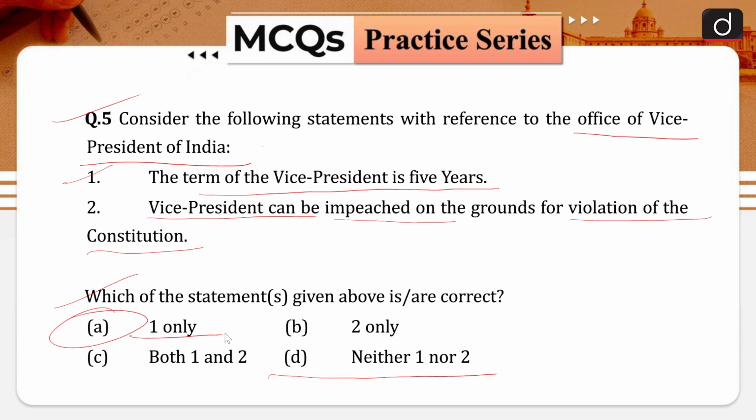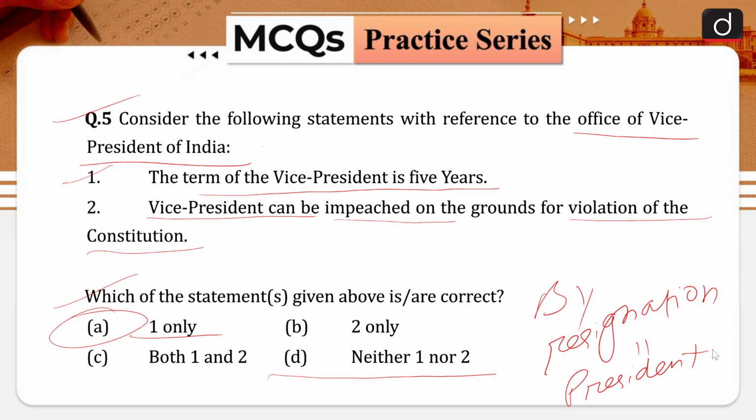The term of the office of the Vice President is generally 5 years. However, the term may terminate earlier by resignation. And to whom is this resignation given? It is given to the President of India. So both the President and the Vice President of India resign by giving resignation to each other. In the case of a President, he will resign by giving his resignation to the Vice President of India. And in the case of a Vice President of India, he will resign by giving his resignation to the President